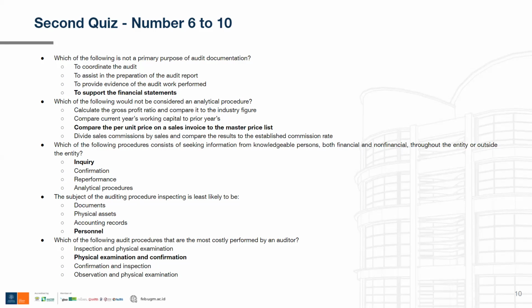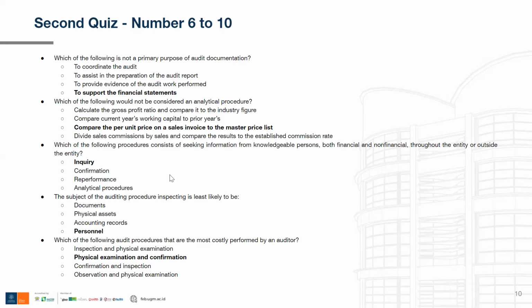Now we're moving to the third option, reperformance. Of course, this is obviously wrong, so I'm not going to go into details. The fourth option is analytical procedure. This one is also incorrect, because I already provided an explanation about analytical procedure in the previous question, so it is obviously wrong. The correct answer for question number 8 is inquiry.